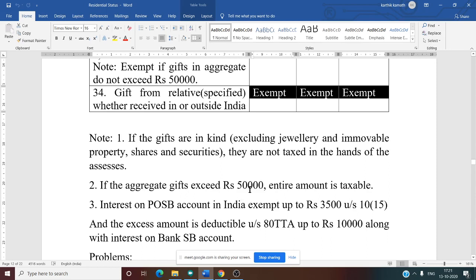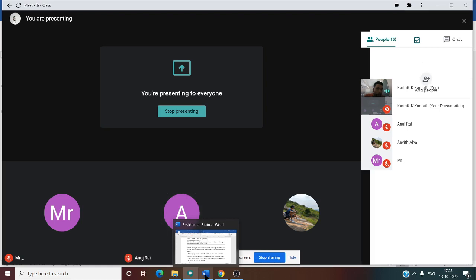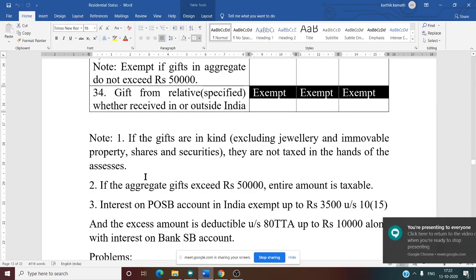Now, certain notes are given that we need to see. But before that, have you understood the rule? OR, NOR. OR means who? Anuj, can you tell me who is OR? Ordinary resident. Yes. NOR means non-ordinary resident, not ordinarily resident. NR means non-resident.